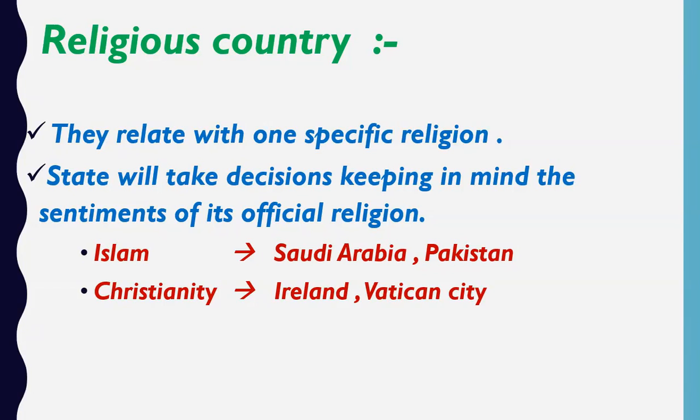So a religious country means a country which has one official religion, and all the decisions of the government are taken by keeping in mind the interest, sentiments and emotions of only one religion. For example, Islam is the official religion of Saudi Arabia, so the government of Saudi Arabia will take all its decisions according to Islam.